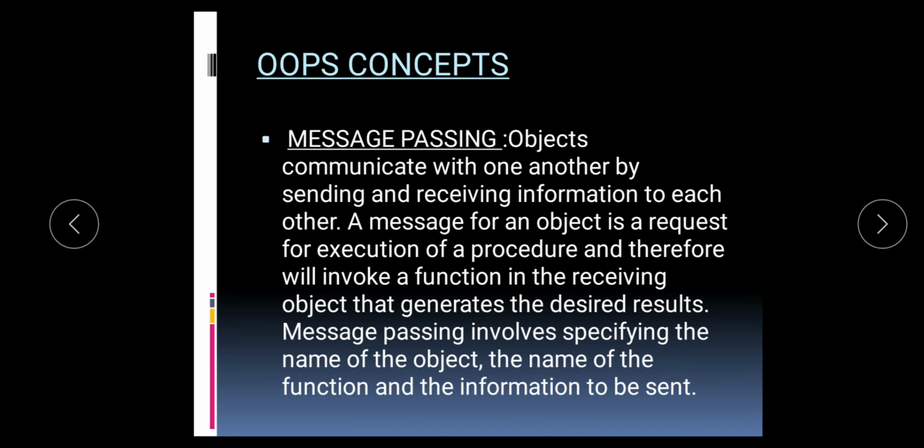Objects communicate with one another by sending and receiving information, much the same way as people pass messages to one another. Message passing involves specifying the name of the object, the name of the method, and the information to be sent.